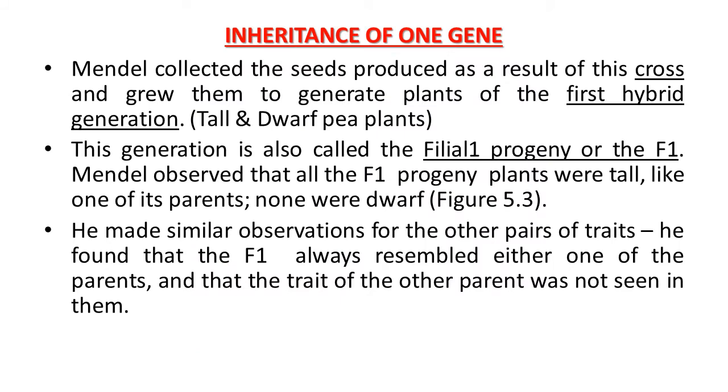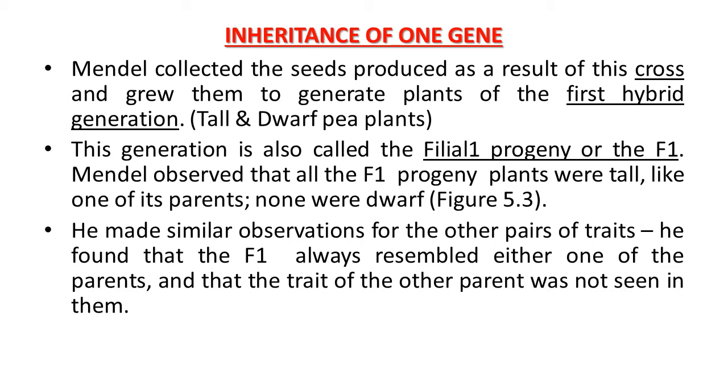Inheritance of one gene. Mendel collected the seeds produced as a result of this cross and grew them to generate plants of the first hybrid generation. Here, tall and dwarf pea plants were selected for the experiment. First of all, seeds were collected to produce the next progeny.